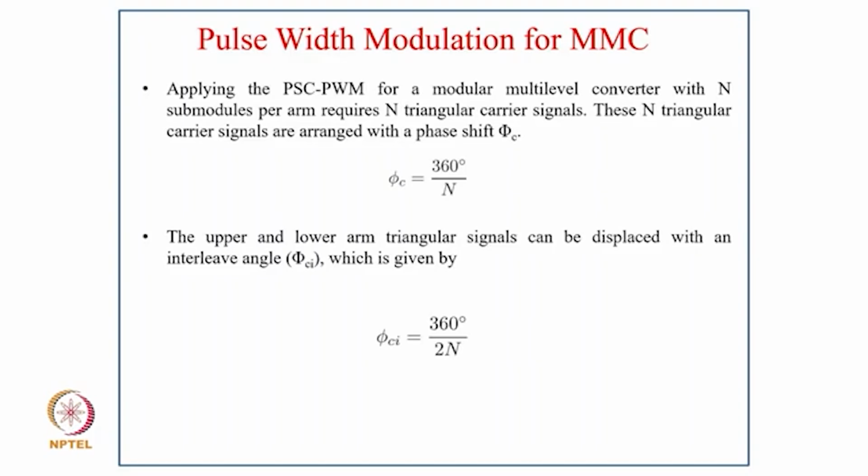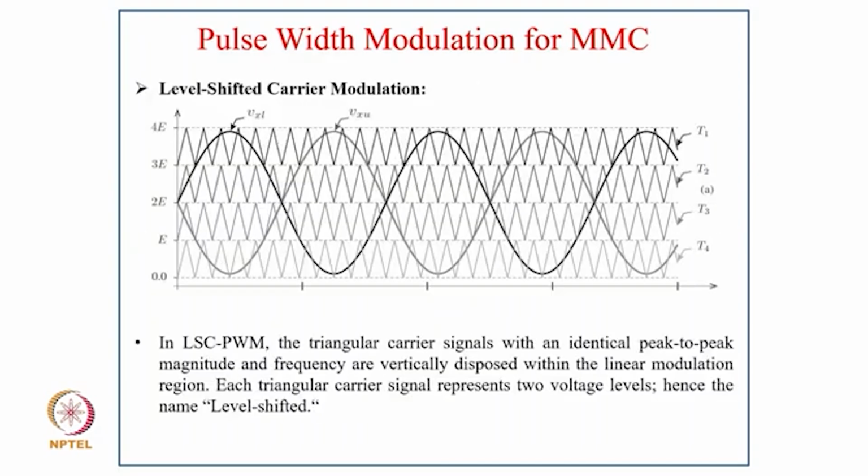The upper and lower arm carrier signals can be displaced with the interleave angle phi ci, given as phi ci equal to 360 degrees divided by 2n. And this is how the phase shifted carrier waveform looks: you have 4 carriers in a phase shifted manner with the modulating signals Vxu and Vxl.